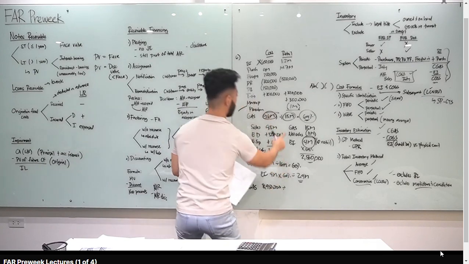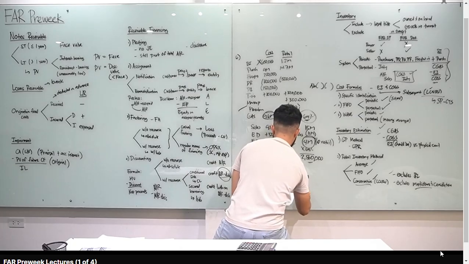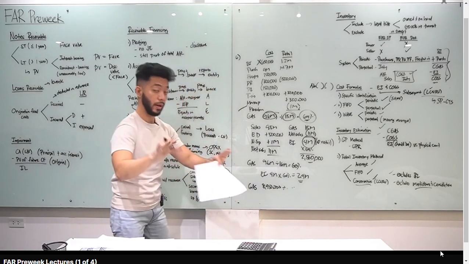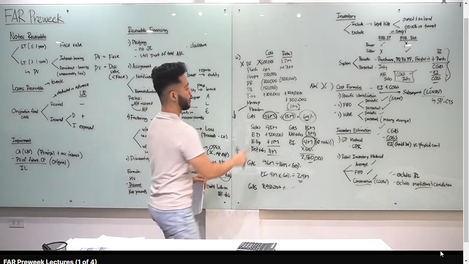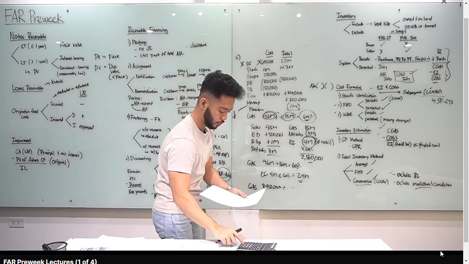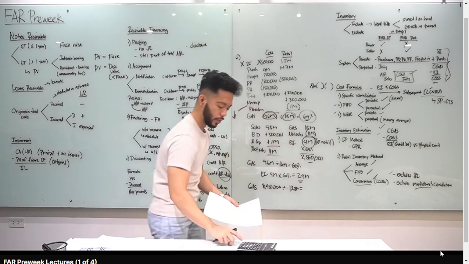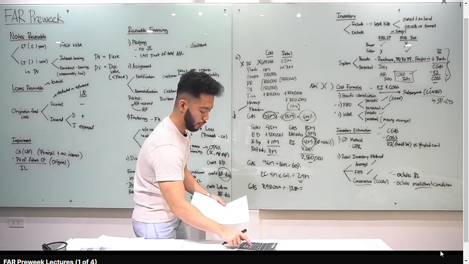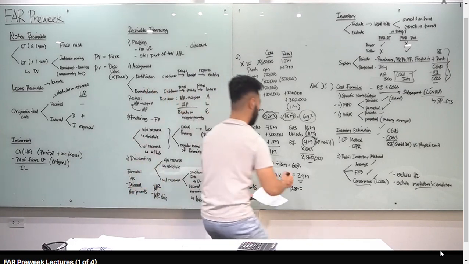Kapag FIFO, exclude natin yung beginning inventory. Ibig sabihin, bababa yung goods available for sale mo. Tama? So, 9.6 million minus 650, yun yung 8,950. At retail, 15 million minus 1.2 million, you have 13.8 million. Alright? So, yung cost ratio na gagamitin natin, 8,950,000 divided by 13.8 million, that is 64.86%. I-round up lang natin na 65%.